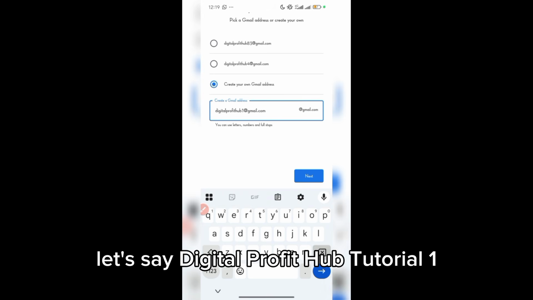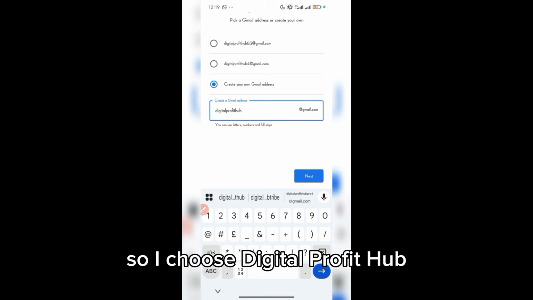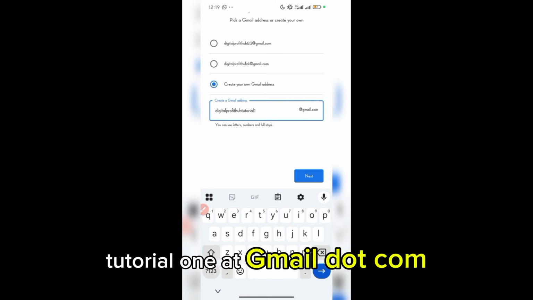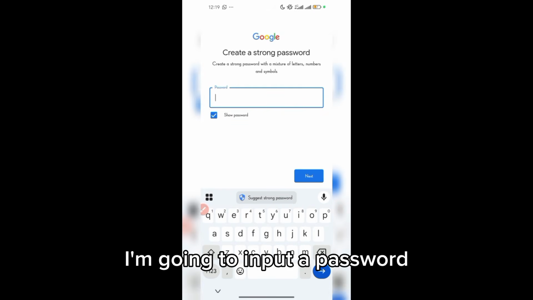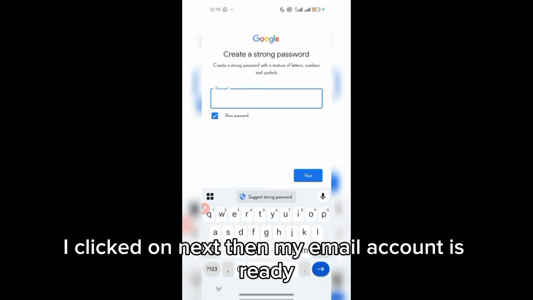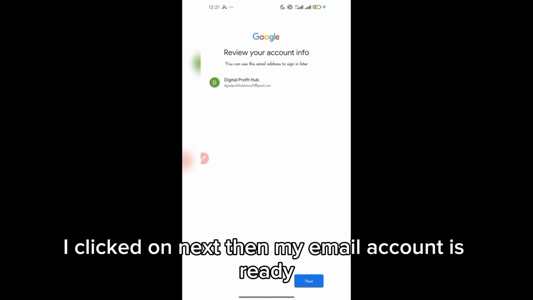Let's say Digital Profit Hub Tutorial 1. So I choose Digital Profit Hub Tutorial 1 at gmail.com. Then I click on Next. For this purpose, I'm going to input a password. After inputting my password, I clicked on Next. Then my email account is ready.